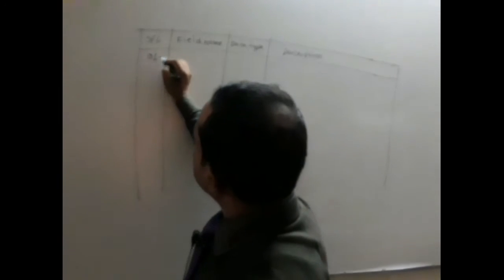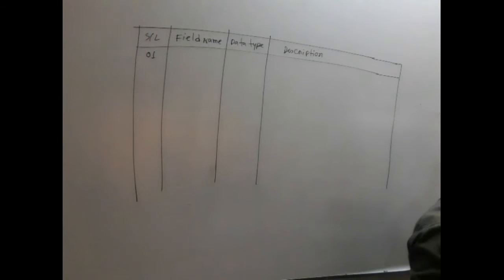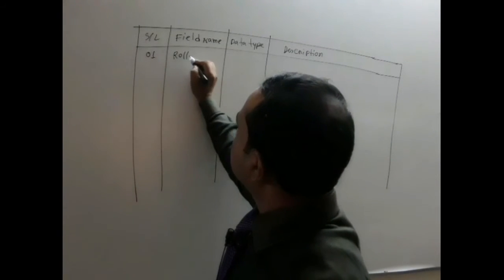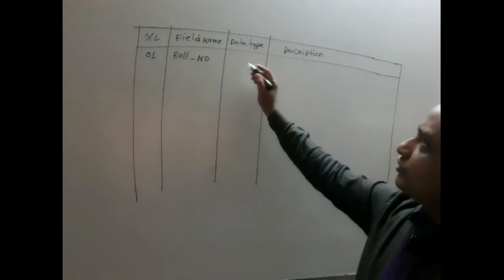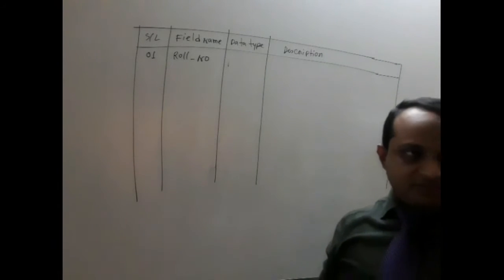Serial number 1 and field name. First field is roll number. And the data type of roll number is number or auto number.